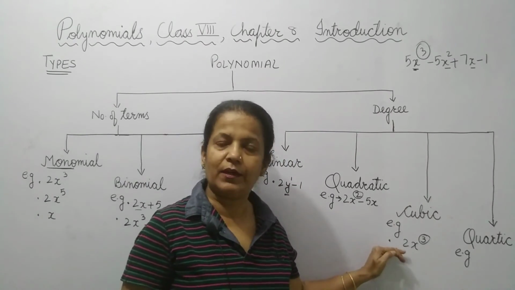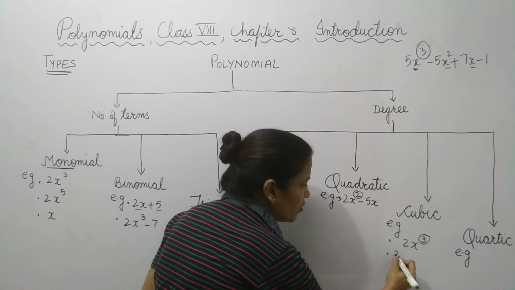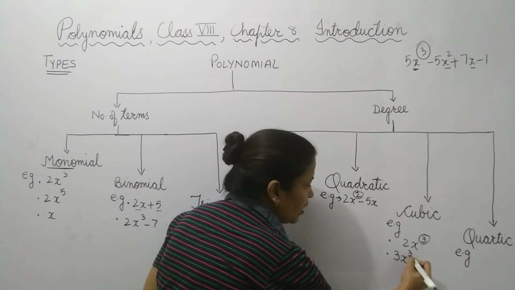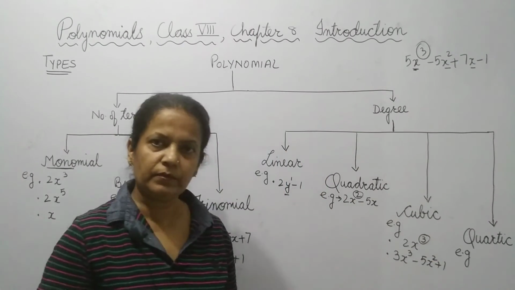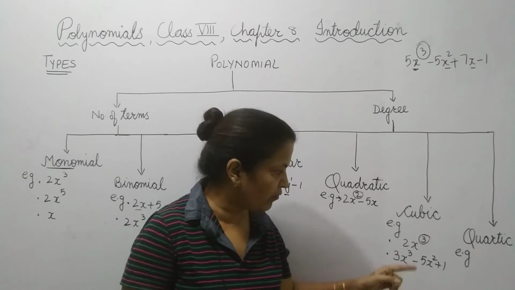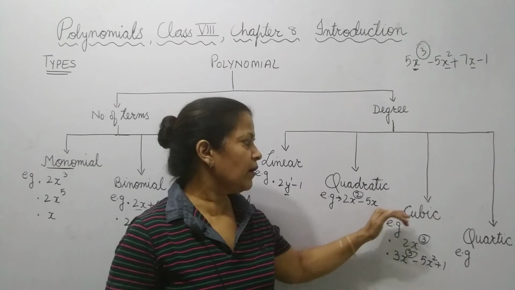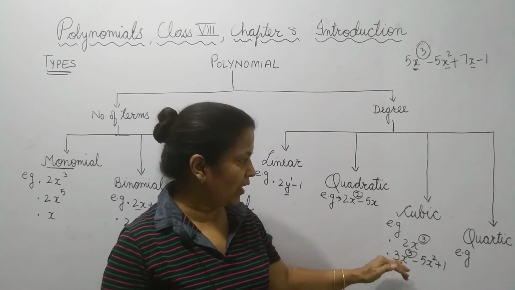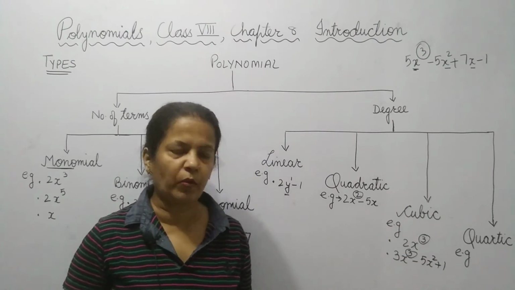So, it has degree 3. We can take any other example also: 3x power 3 minus 5x square plus 1. Again, it is a polynomial having highest power of the variable as 3, so this is a cubic polynomial. If it has degree 3, then it is called a cubic polynomial.